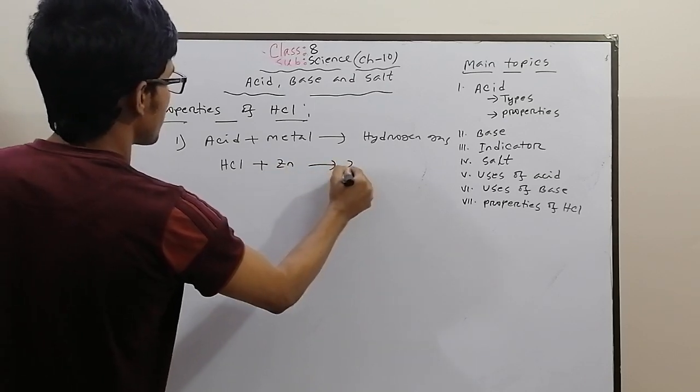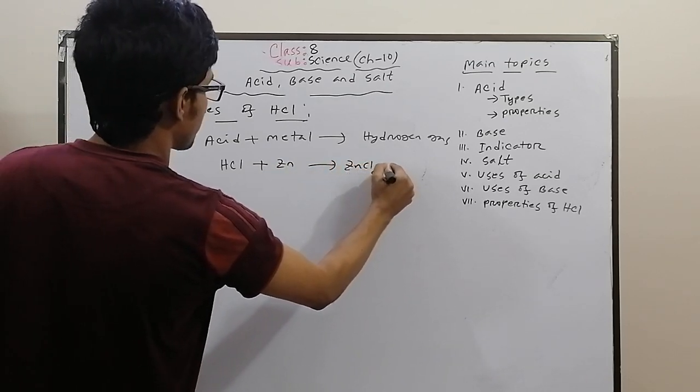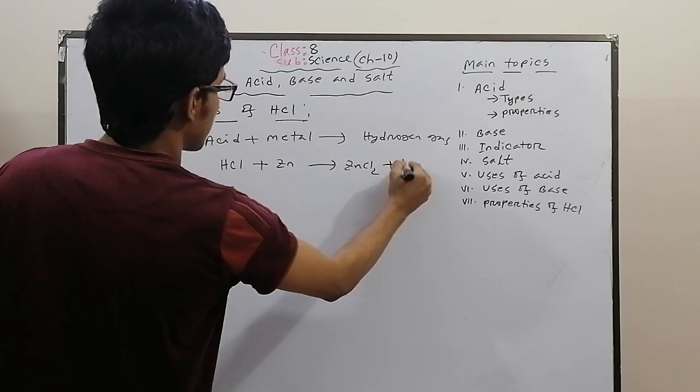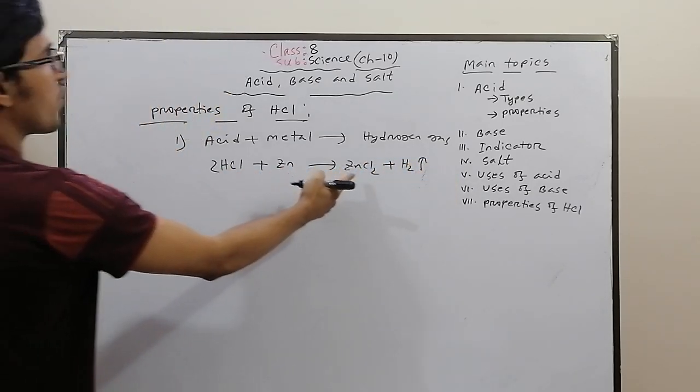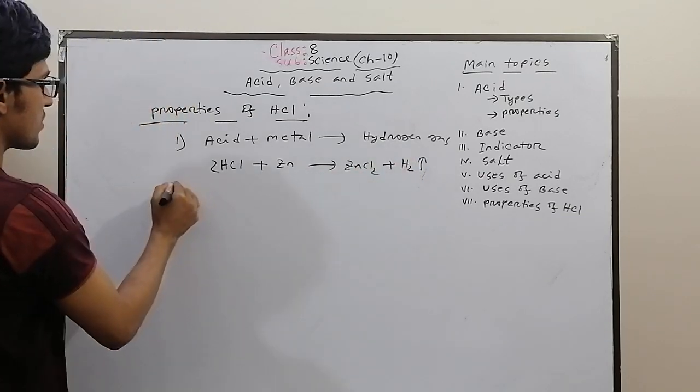So what will be formed? Zinc chloride plus H2. So here 2. This is zinc chloride, and hydrogen gas is produced.